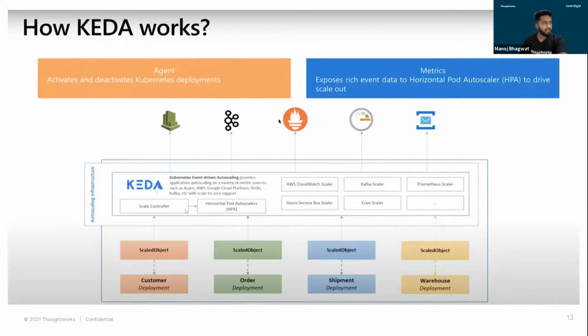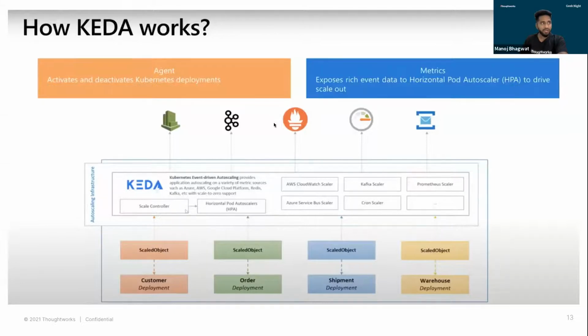So in this picture, what you can see is it supports multiple scalars. It supports open source as well as cloud providers. Majorly, we can talk about AWS, Azure, Google. For all the major cloud providers, we have support. Apart from this, if you are using something like Kafka as your system, Kafka can also be easily integrated. In case of databases, we have support for multiple databases. In case of telemetry systems, like in case you have a scenario where you want to scale on the basis of metrics, even that is possible.